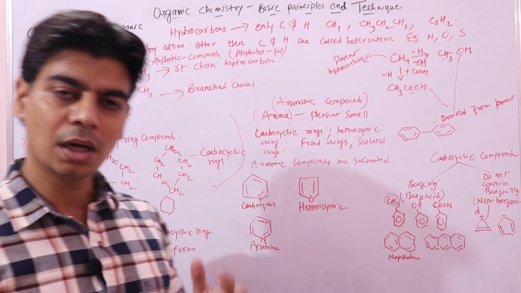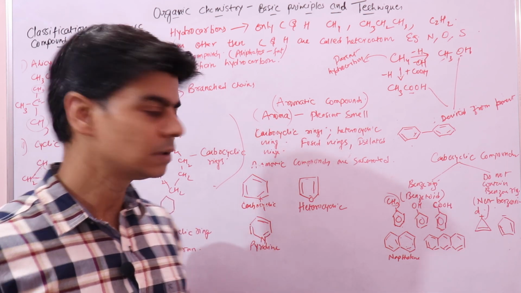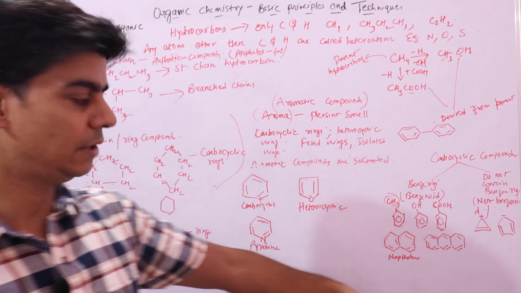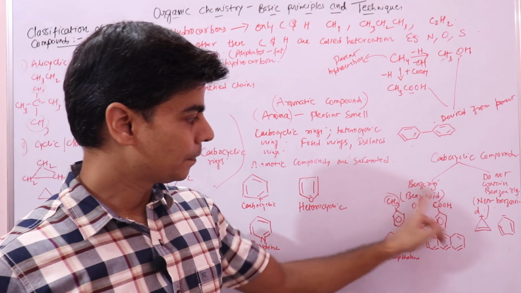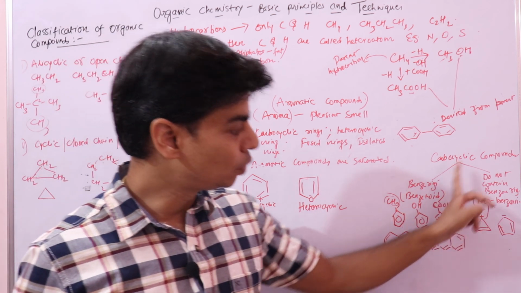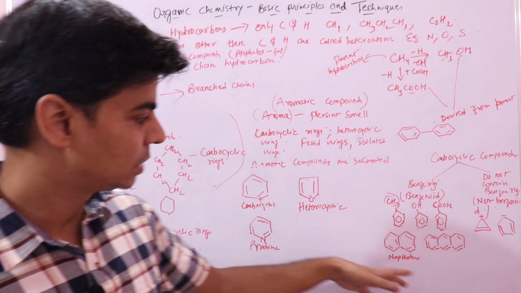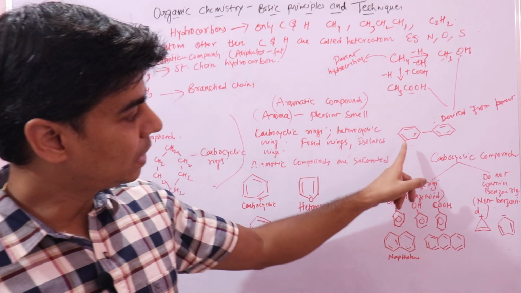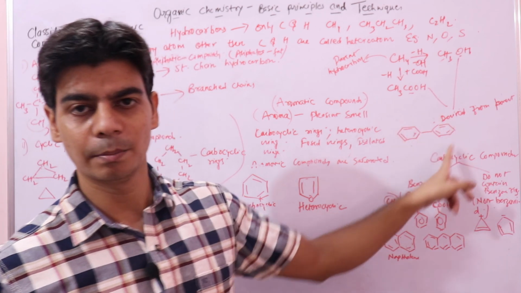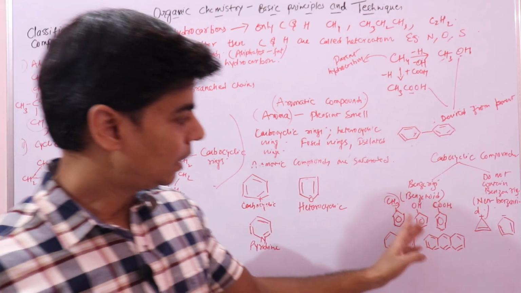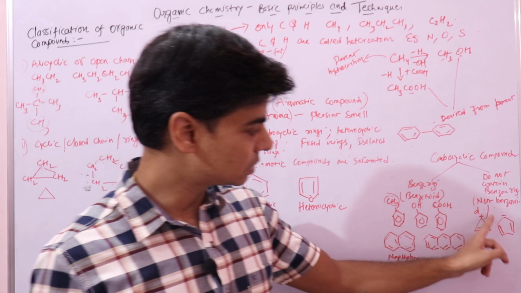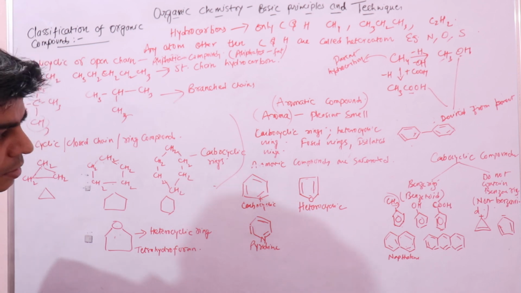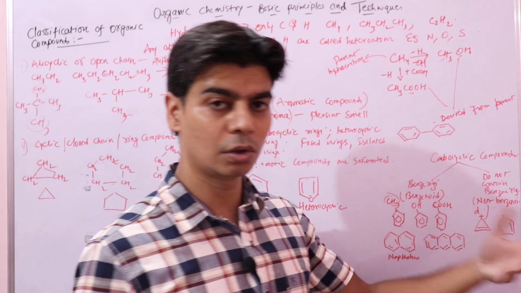The other type of compounds are aromatic compounds. Aromatic compounds are unsaturated compounds that may or may not contain benzene rings. If they contain benzene rings, they are benzenoids, and if they do not, they are non-benzenoids. These rings may be fused, like in naphthalene and anthracene, or isolated, like this diphenyl or biphenyl compound. The non-benzenoid compounds are this cyclopropenyl cation and this cyclopentadienyl anion. These are not benzene rings, so these are non-benzenoids.